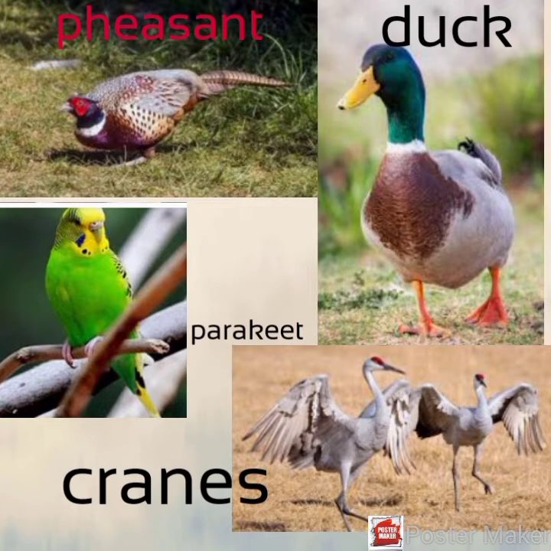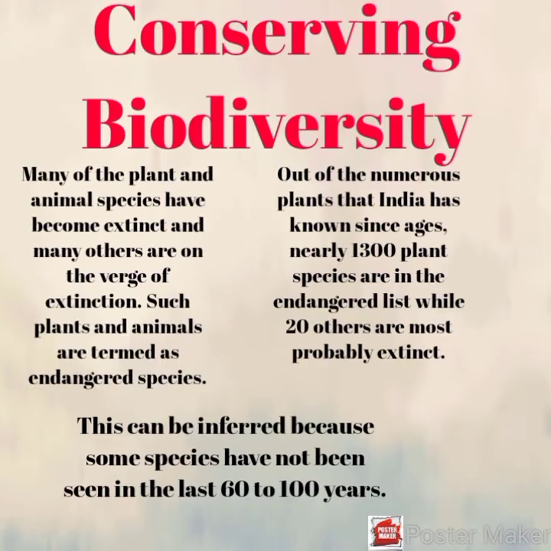After we finish discussing wildlife, let us now move on to conserving biodiversity. Due to uncurtailed, continuous, and abundant abuse of plant and animal resources in India, the country's ecosystem has received a rude shock. Many of the plant and animal species have become extinct and many others are on the verge of extinction. Such plants and animals are termed as endangered species.